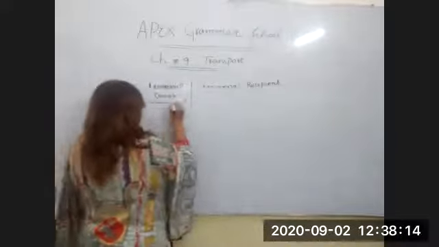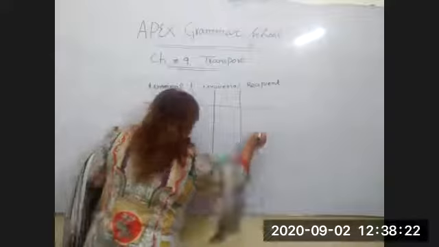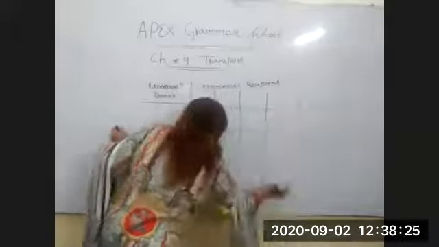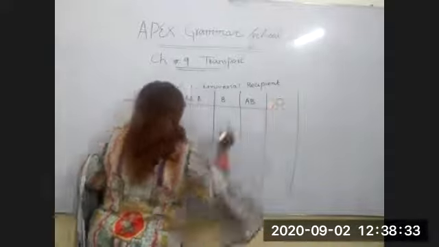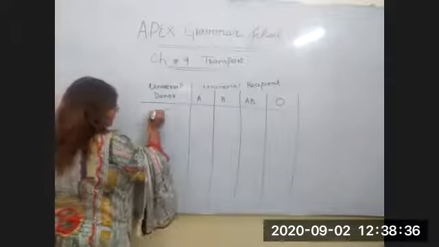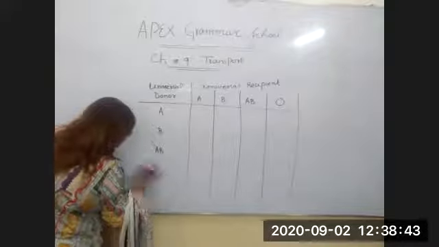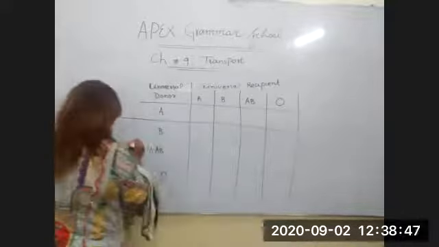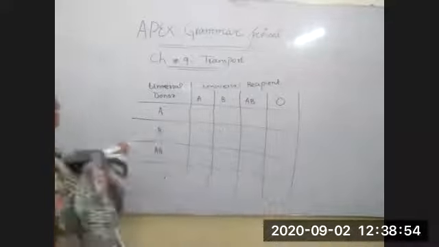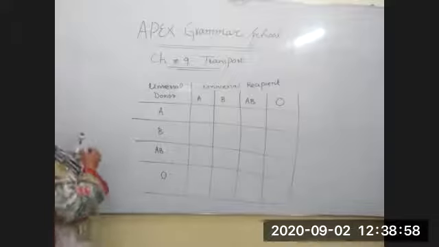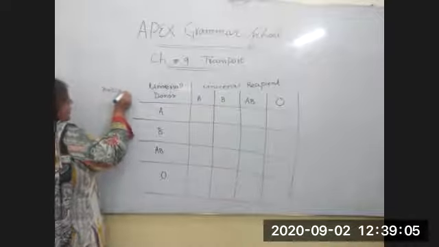We all know that these groups can be divided into group A, group B, group AB, and group O. Now we will write here universal donor. For example, this is group A, this is group B, this is group AB, and this is group O. I have told you that when we talk about group A, two things are produced: one is antigen and second is antibody.